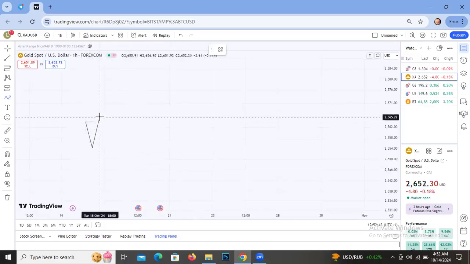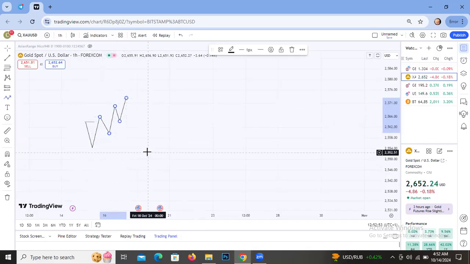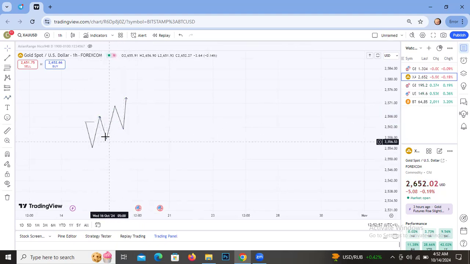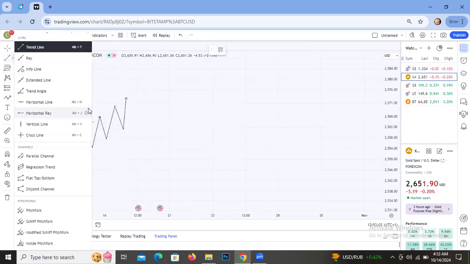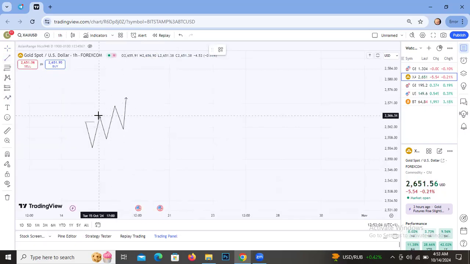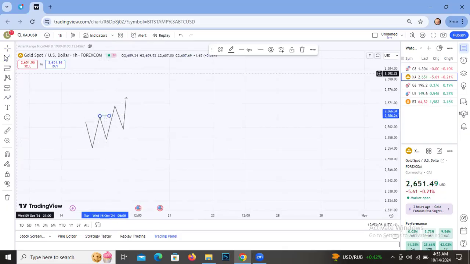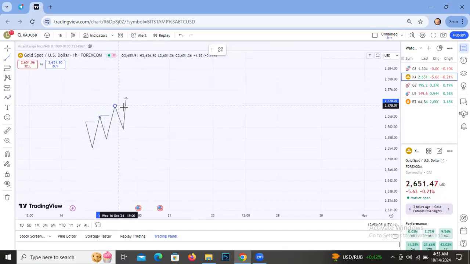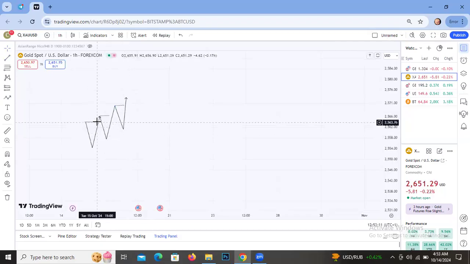So let's say when the market breaks a structure to the upside and another structure to the upside, another structure to the upside. Now the market keeps breaking the high highs. So this is an uptrend market. When the market keeps breaking the high highs, and the low is the one being protected.